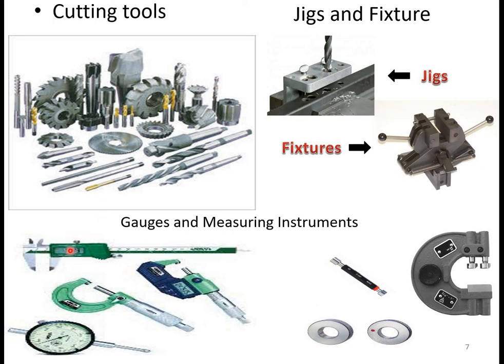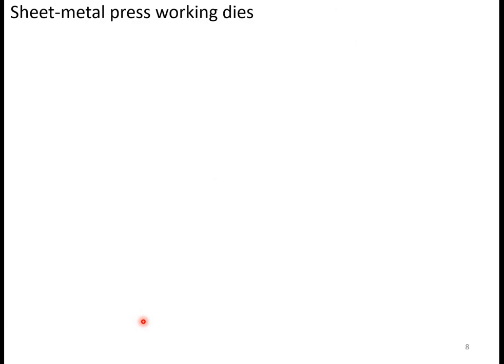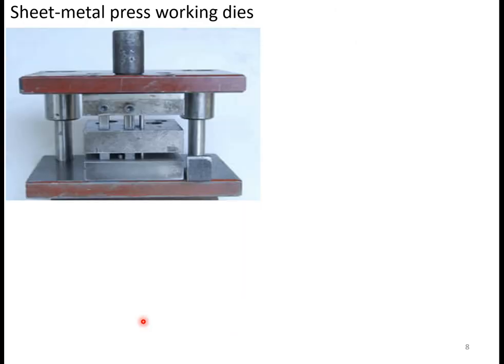This one is the vernier caliper or the digital vernier caliper. Then this one is the micrometer, and that is the digital micrometer. Then this is another type of measuring instrument, that is the dial indicator. These are the hardware basically required for manufacturing the component, and that is the measuring instrument. Another hardware we have already discussed is the sheet metal press working dies.